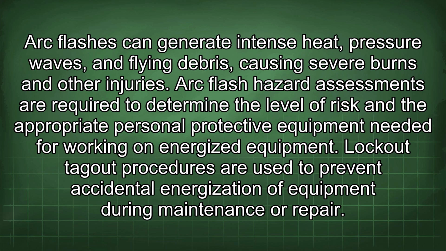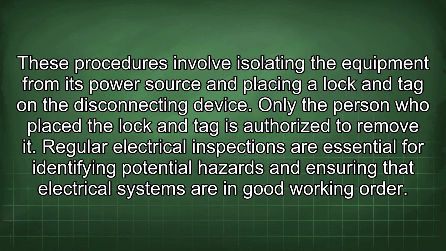Lockout-tagout procedures are used to prevent accidental energization of equipment during maintenance or repair. These procedures involve isolating the equipment from its power source and placing a lock and tag on the disconnecting device. Only the person who placed the lock and tag is authorized to remove it. Regular electrical inspections are essential for identifying potential hazards and ensuring that electrical systems are in good working order.